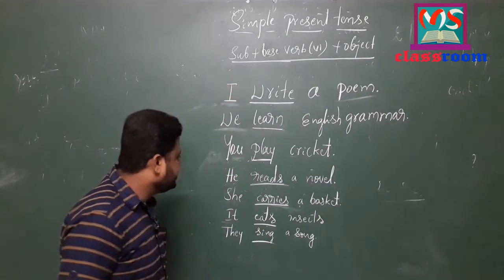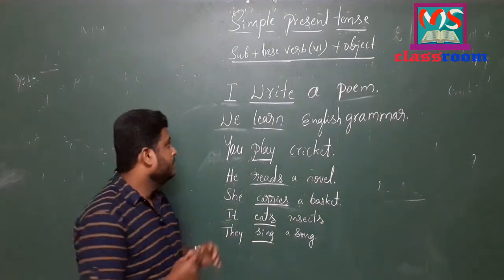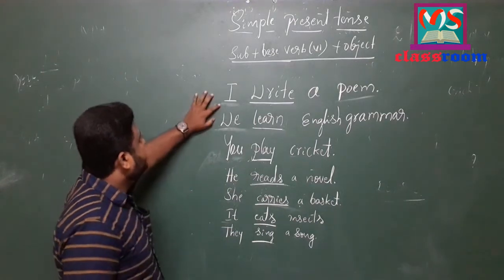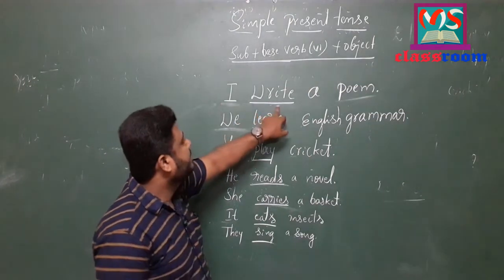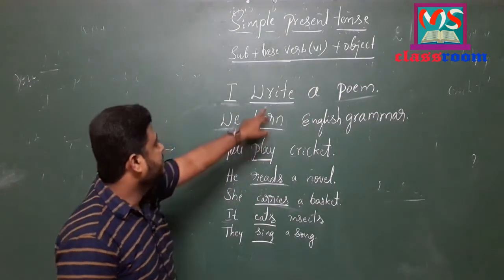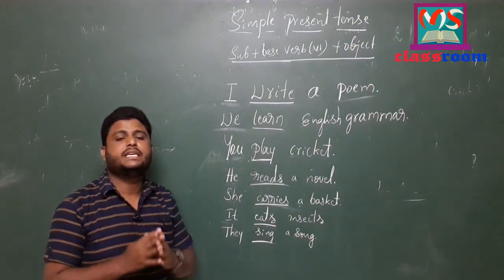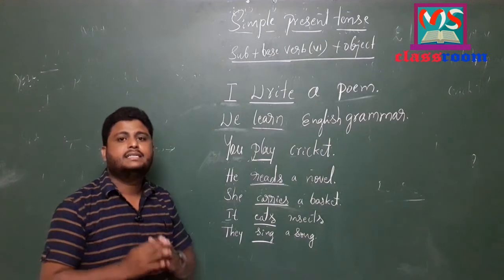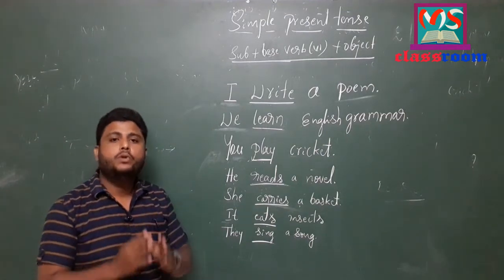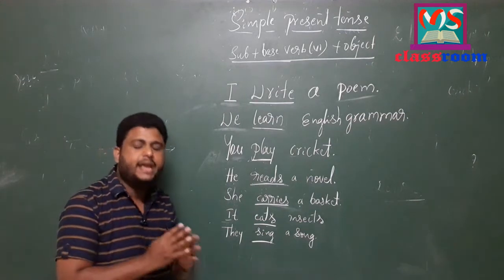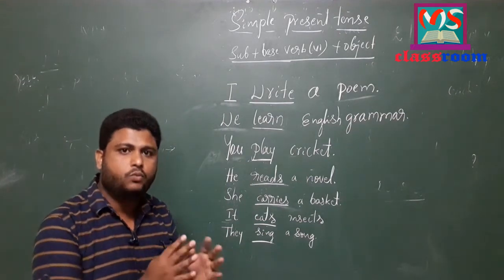When you look at all these examples, there is a doubt in your mind. So what is that? Look at here. I have used first person singular I and I have written right here, that is the main verb. So whenever we use first person singular I and second person singular you, we have to use the plural form of the main verb so that the subject should agree with the verb.